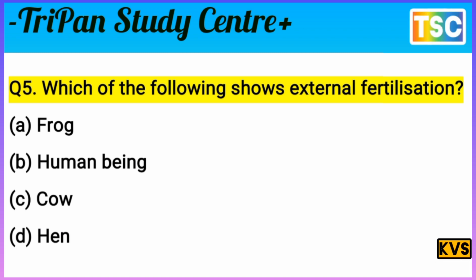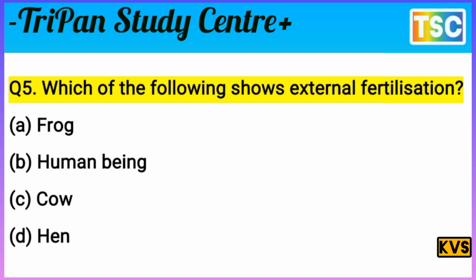A cow gives birth to a young one, so the cow is not external fertilization, and option C is rejected. Human beings also give birth to a child, so nothing external there. Human beings, cow and hen have internal fertilization. So option A is correct.